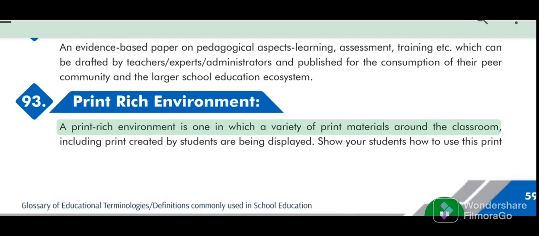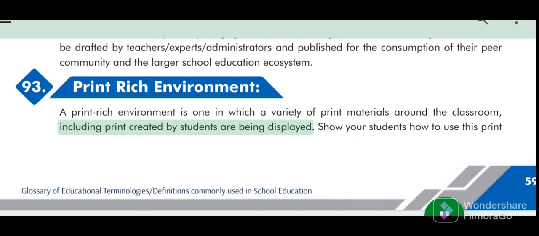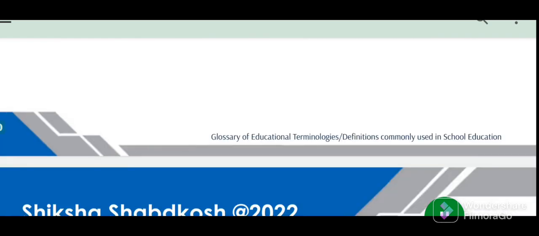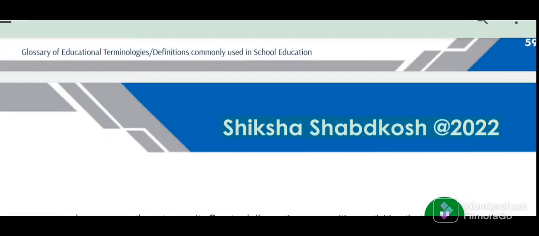A print-rich environment is one in which a variety of print materials around the classroom, including print created by students, are being displayed. Show your students how to use the print glossary of educational terminologies, definitions commonly used in school education. 60. Shiksha Shabdkosh 2022.